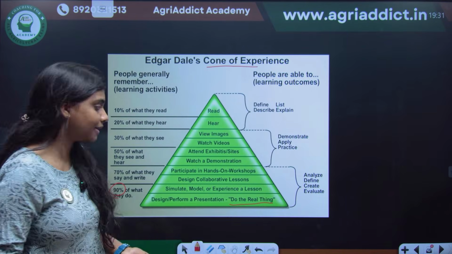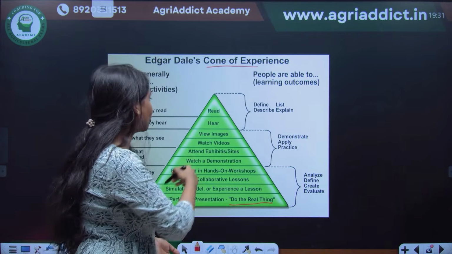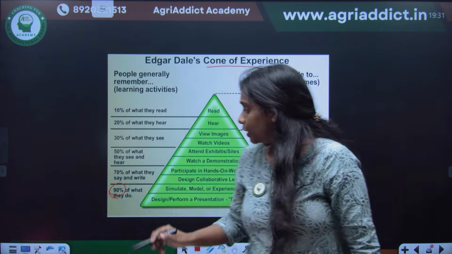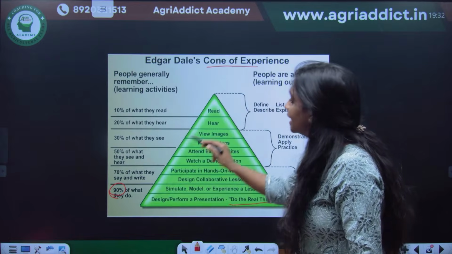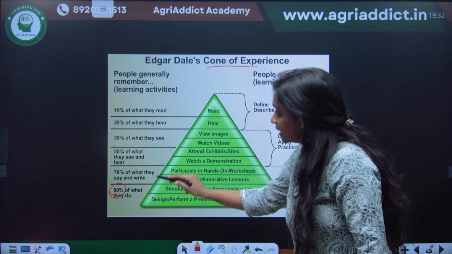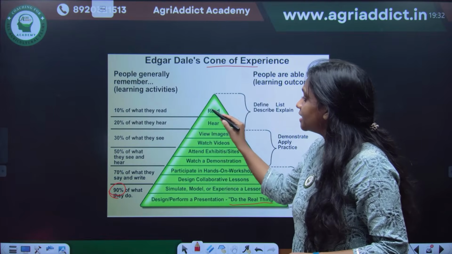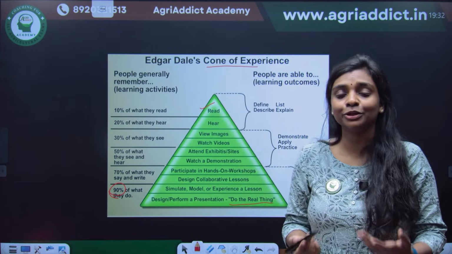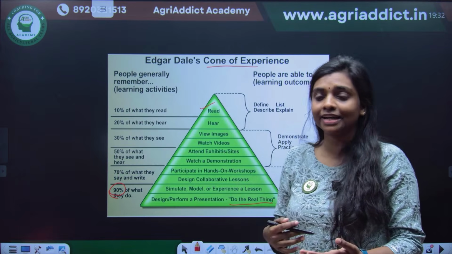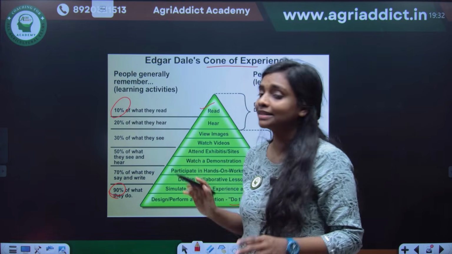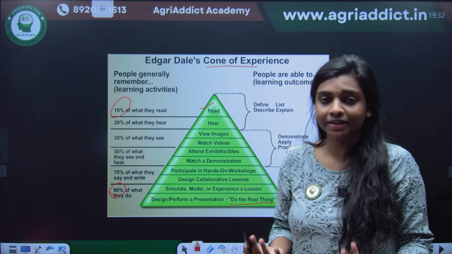And in this cone, from bottom to top, the retention of the people will be reducing. Initially there is reading. That's why we are telling you again and again, if you are just reading and reading, you are actually remembering only 10% of what you read.